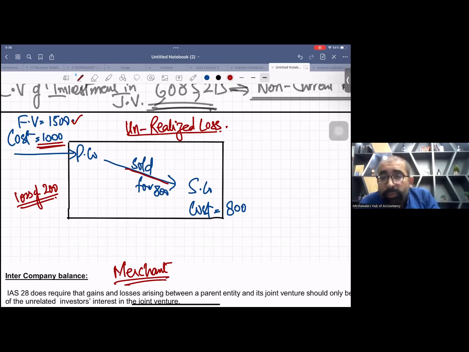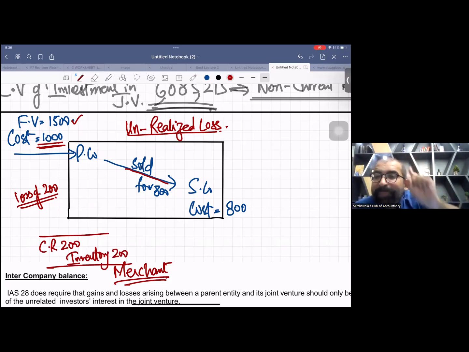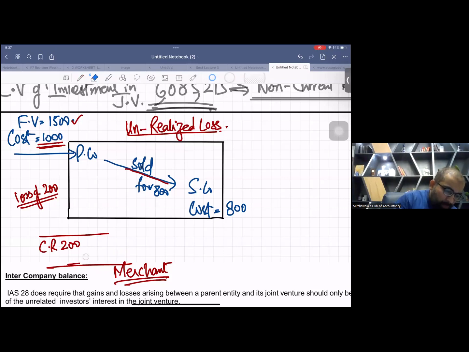And you remember what the double entry was for unrealized profit? The double entry for unrealized profit was: CR debit 200 and inventory credit 200, when you used to study URP. Now this is unrealized loss, so you need to make the opposite entry, and the opposite entry will be inventory debit, and CR credit. Now wait.